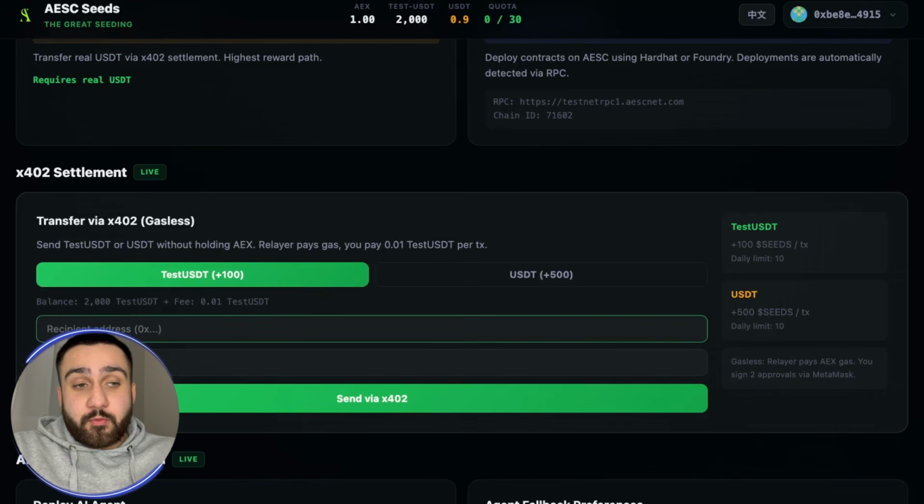And now let's transfer via Aesc 400 to Gaslit. So you can see the test USDT is plus 100 points.